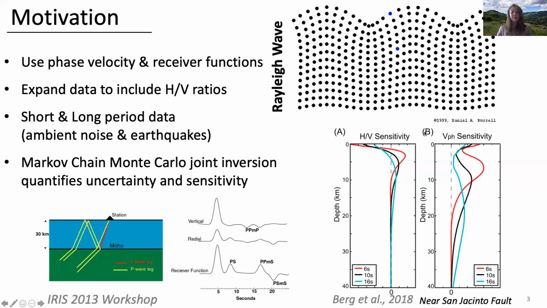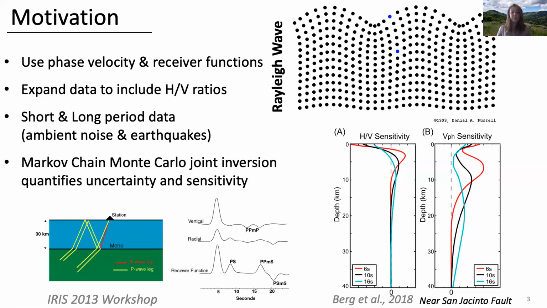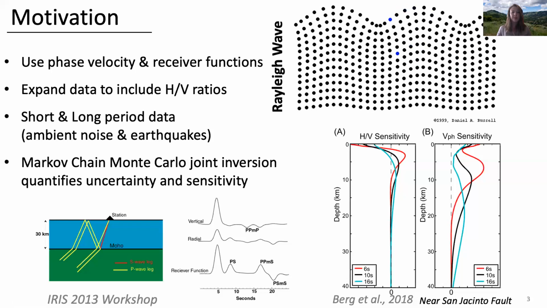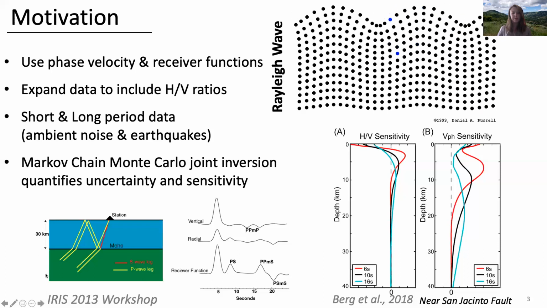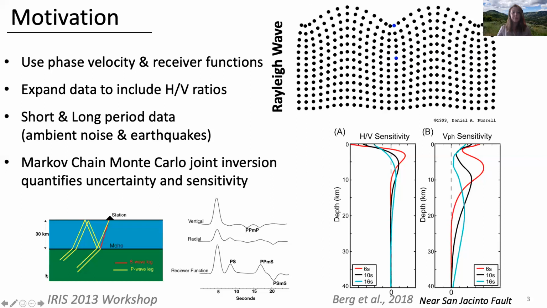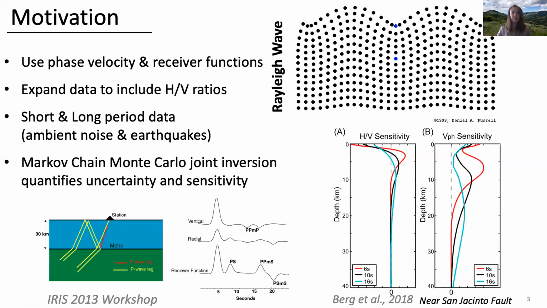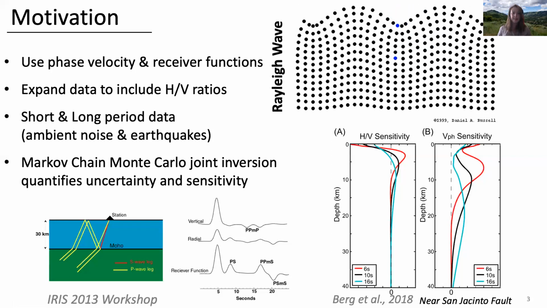We include surface wave measurements from both ambient noise and from earthquakes. Our 2020 results also include azimuthally average receiver functions, which are highly sensitive to near station horizontal interfaces such as the MOHO. Receiver functions resolve P to S conversions due to structural contrast from teleseisms via deconvolution. We combine these datasets using Markov chain Monte Carlo joint inversion, which enables us to quantify uncertainty and sensitivity of our model.